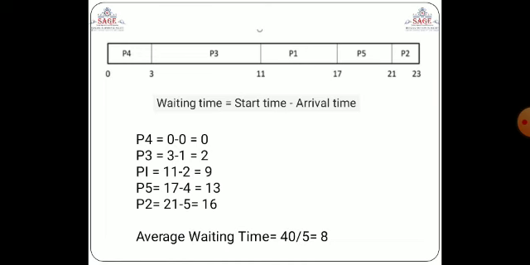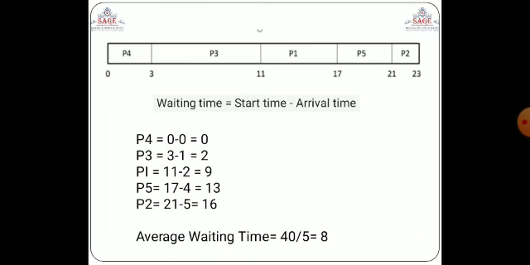Now we are going to calculate our average waiting time. If we calculate the waiting time from arrival time, we have a formula: start time minus arrival time. P4 has a start time of 0 and an arrival time of 0, so the waiting time of P4 is 0.